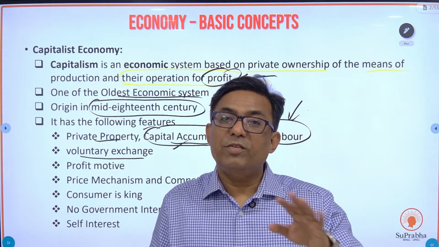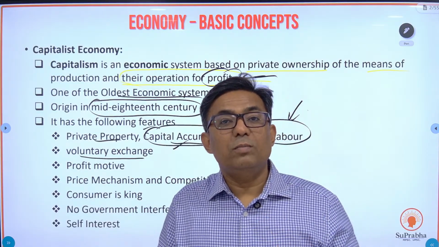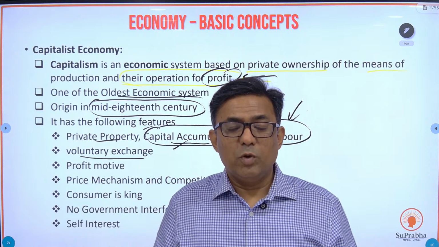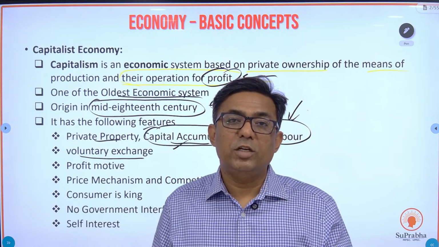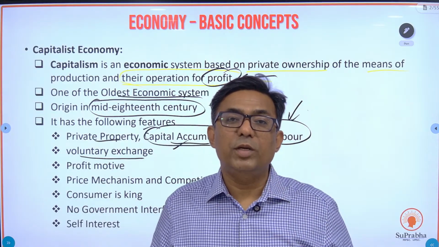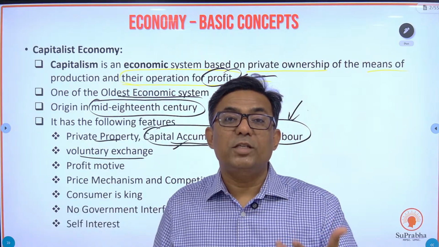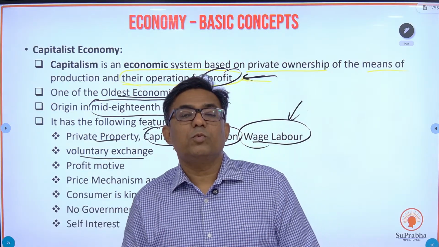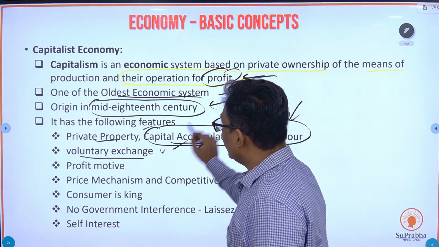In a socialist economy, you don't have any other option. If today it is only the government which is going for, let's say, state transport buses, and you have only this one means of transport, there is no voluntary exchange. You will have to accept what the government gives, because the government is delivering it to you at a cheaper, subsidized rate. So there is no voluntary exchange. You just accept what the government delivers in a socialist economy. But over here, it is voluntary exchange.